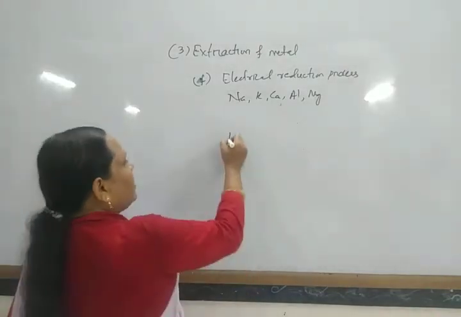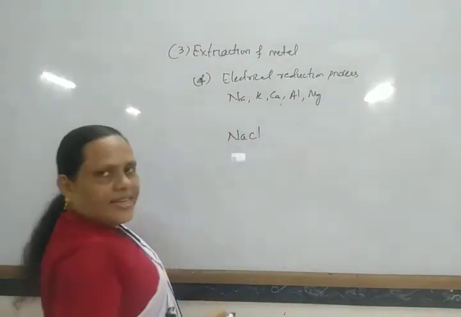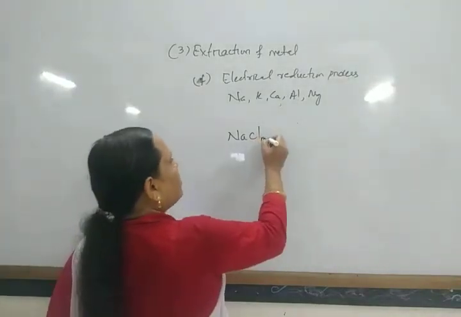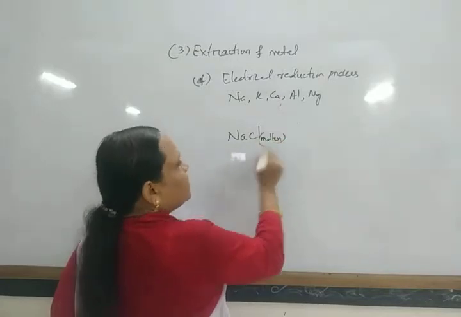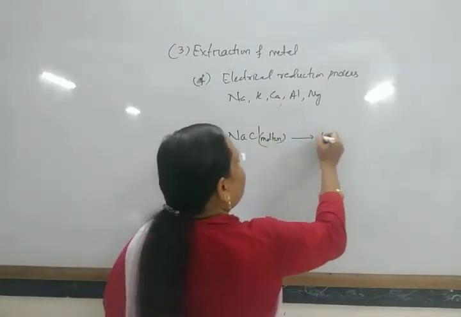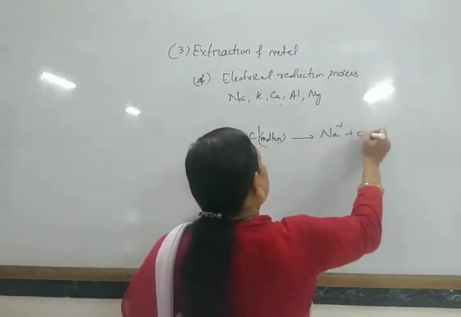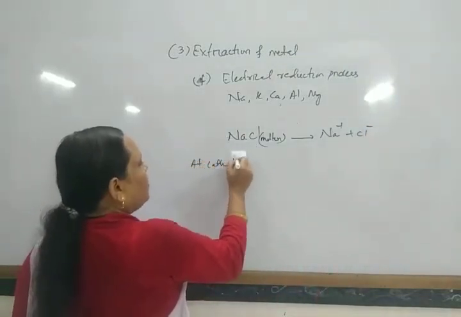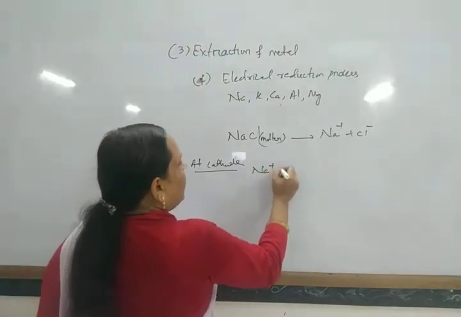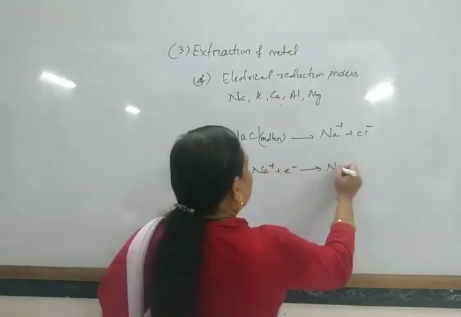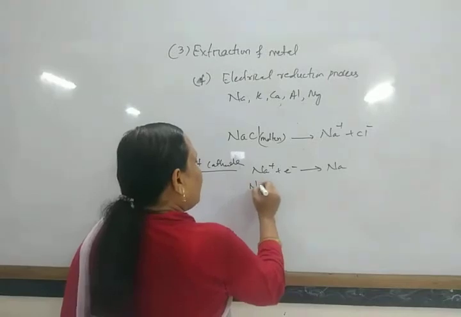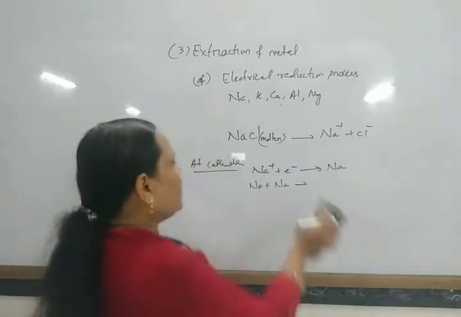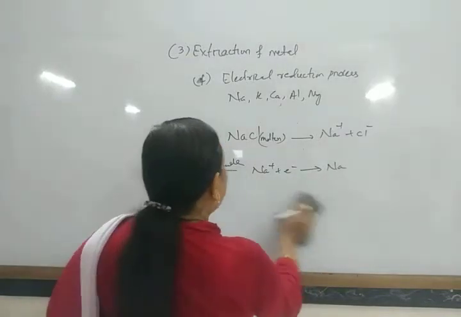For example, molten sodium chloride gives Na+ and Cl-. At the cathode, Na+ plus an electron gives rise to Na, so sodium metal is deposited.